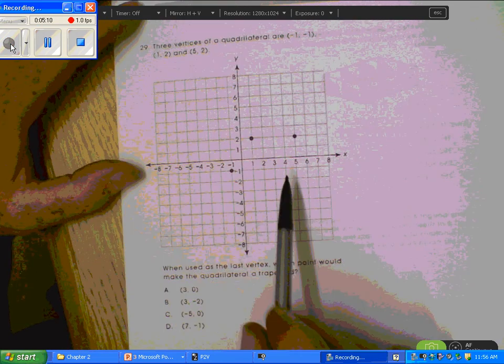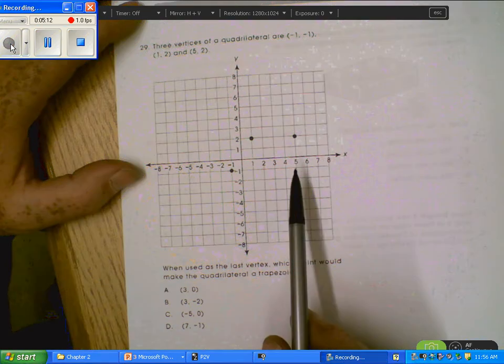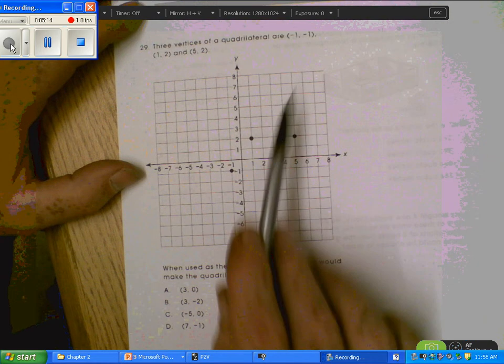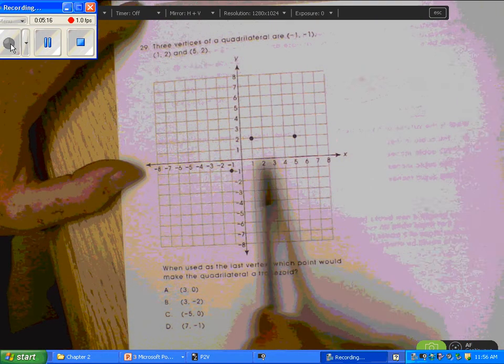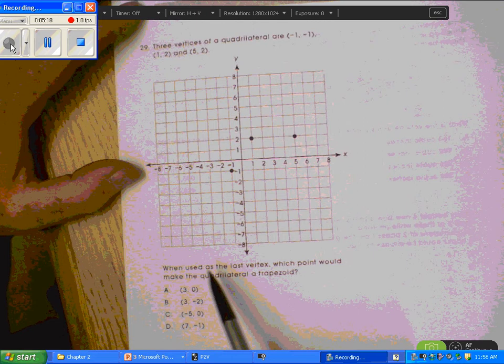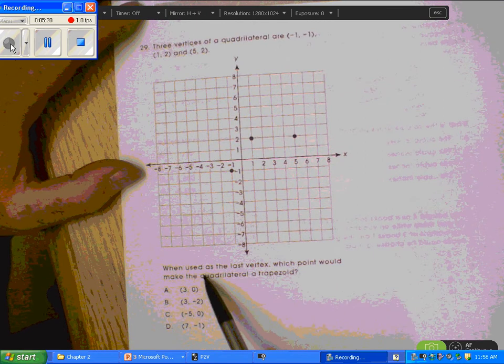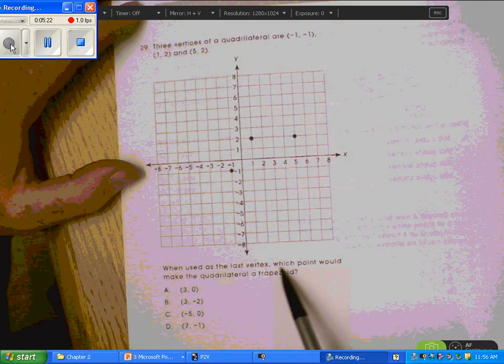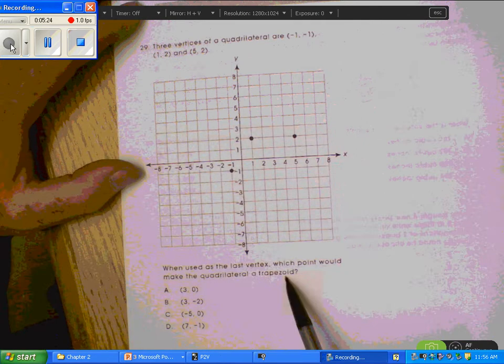Three vertices of a quadrilateral are (-1, -1), (1, 2), and (5, 2), which they've drawn for us. When used as the last vertex, which point would make the quadrilateral a trapezoid?